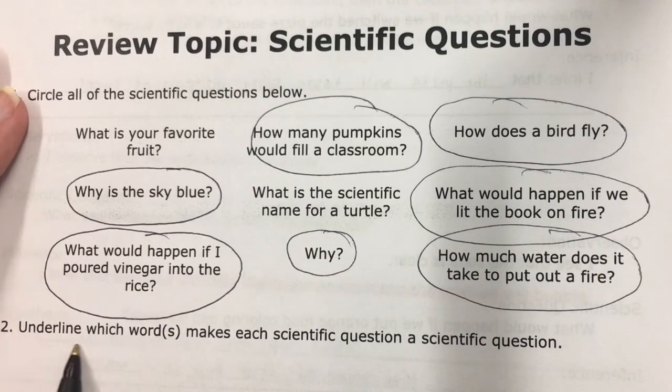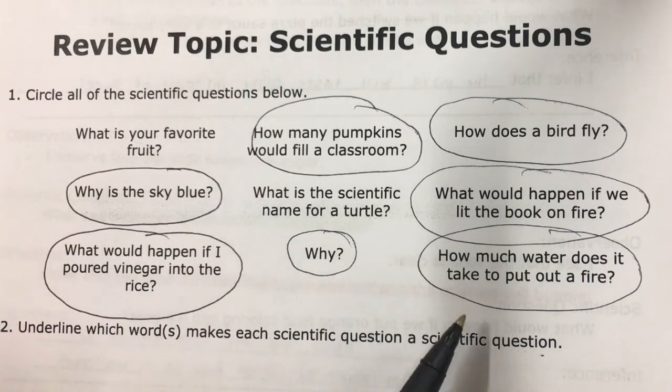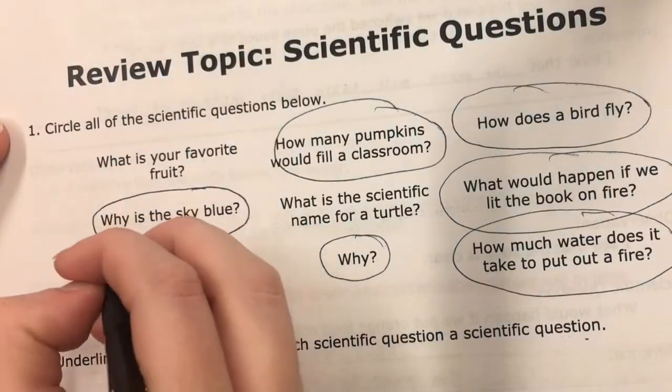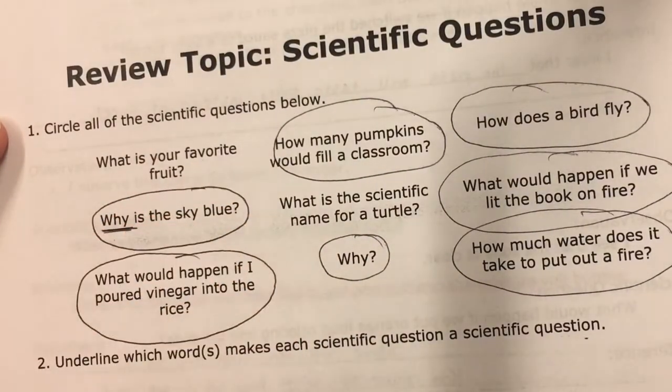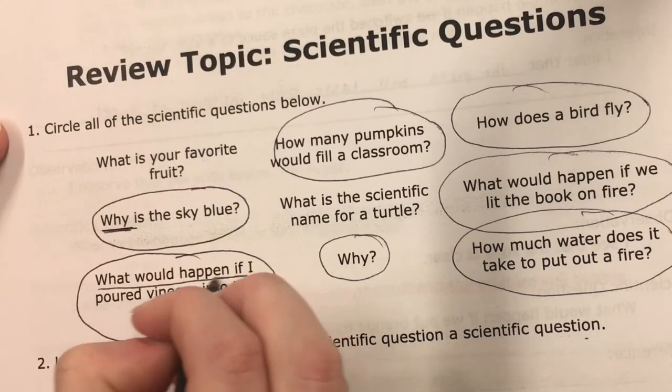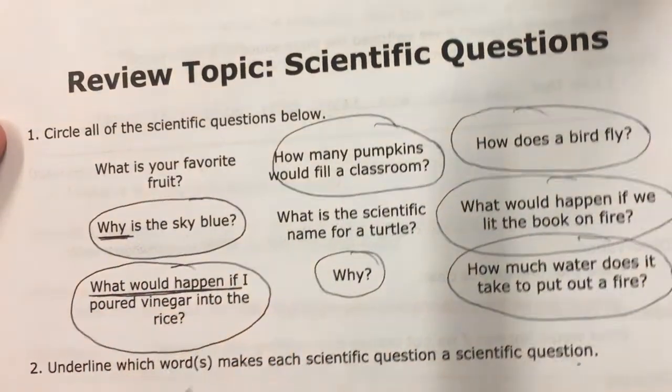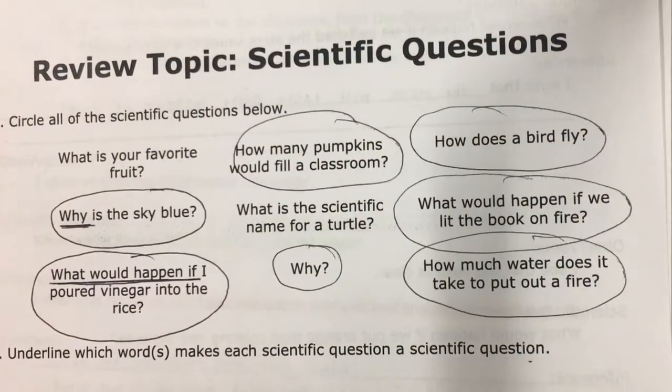Okay, underline which word or words make each scientific question a scientific question. So I'm going to go back in here and underline all the words that make it a scientific question. Okay, so for this one, why makes it a scientific question. Then we have what would happen if. And if you haven't finished, make sure to pause this video.